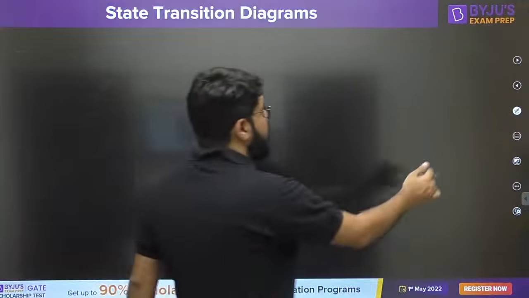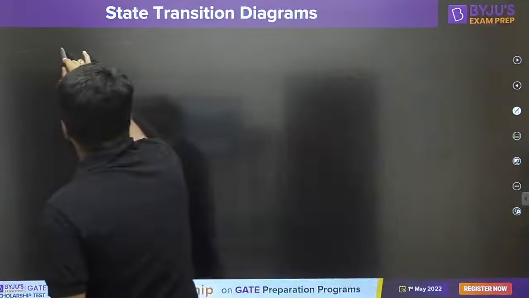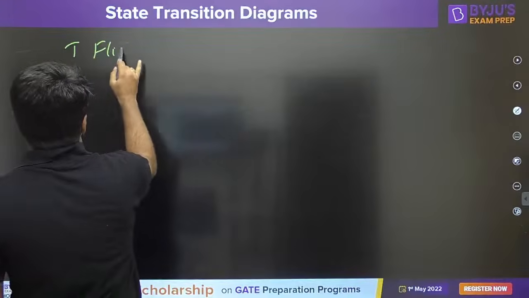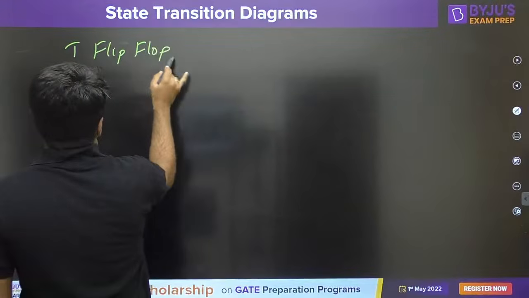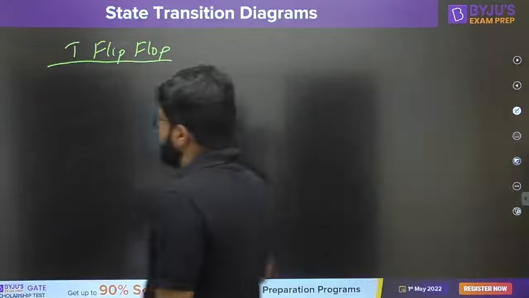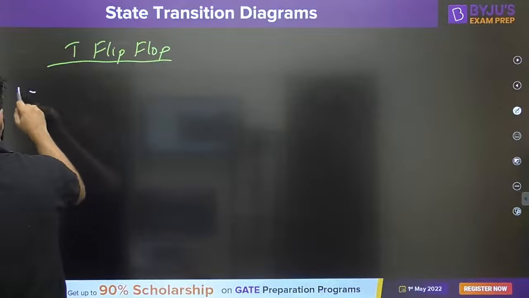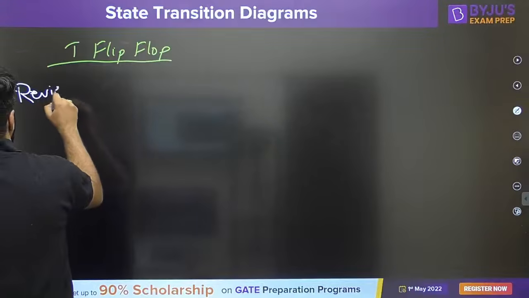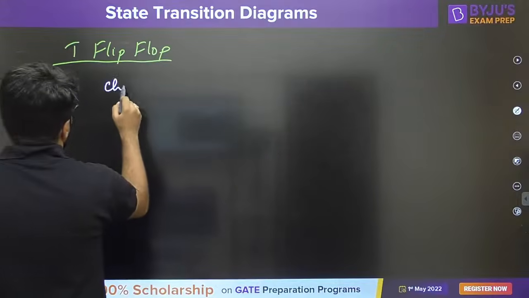Last one left here is the T flip-flop, and then we take miscellaneous questions. What about a T flip-flop, sir? Okay, first a quick review of whatever we have studied for the T flip-flop.